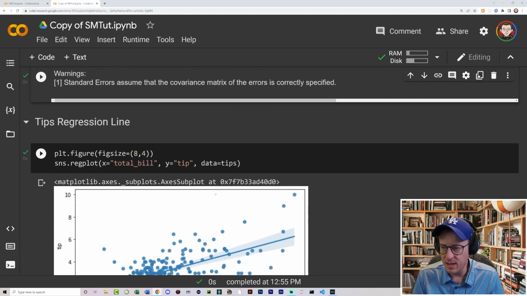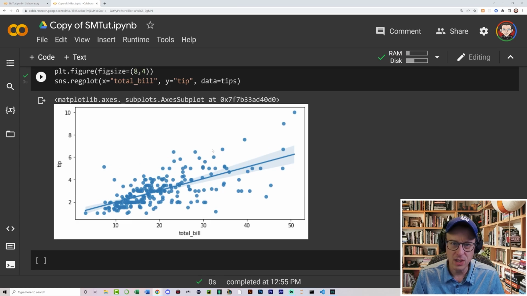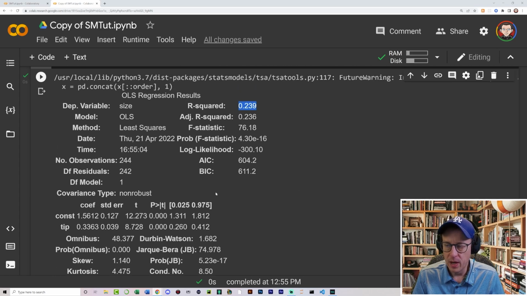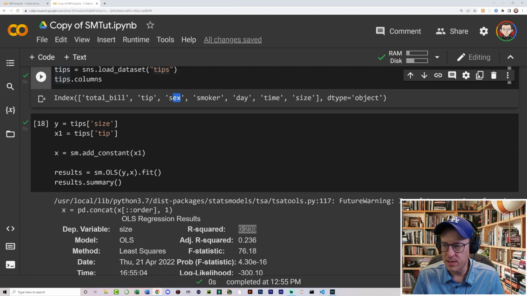So the size of the party has a relationship with the total tip amount, but not as direct a relationship as you would get with the total bill. The sex data is probably M and F and things like that, and so it's just wanting this to be size. So I'd have to mess with the plot to make it work with smokers and days of the week and all that other different stuff.